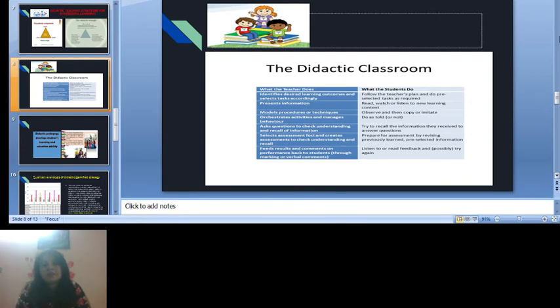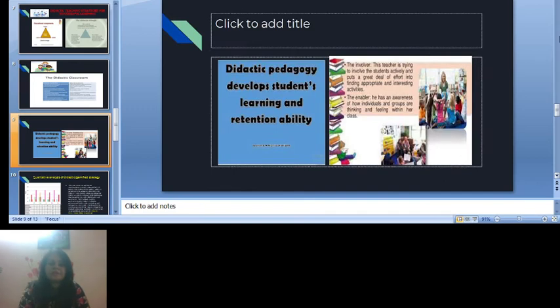What is a didactic classroom? The teacher identifies the learning outcome and selects tasks accordingly. The teacher presents information, models a procedure or technique, asks questions to check understanding and recall information, and gives feedback. The students follow the teacher's plan and do pre-selected tasks, or are required to read, watch, or listen to the new learning content, then try to recall the information they received to answer questions, listen to or read feedback, and positively try to give the answer.